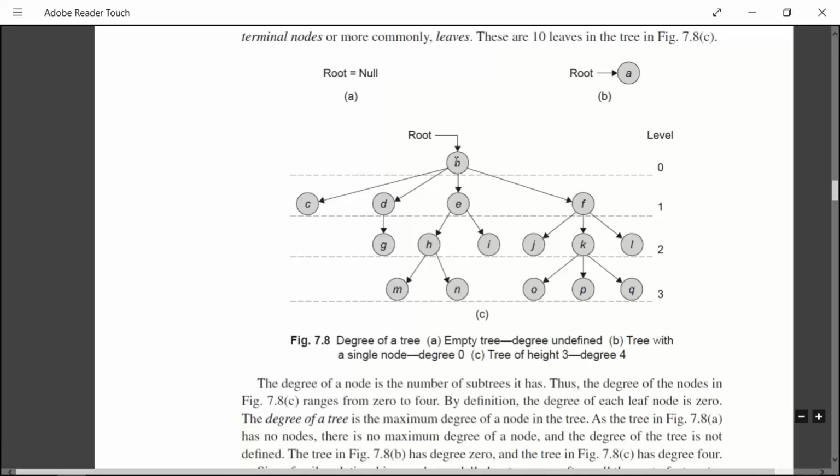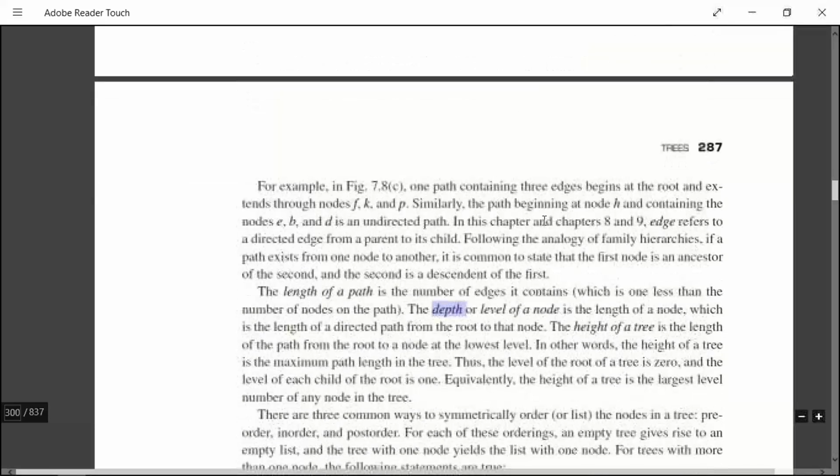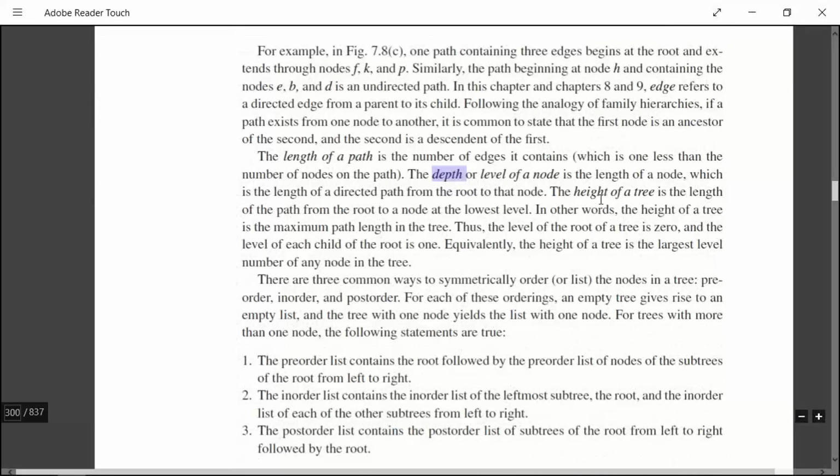From the root to reach K, what is the length? Length is nothing but the number of edges. So 1, 2, that will be the depth of this particular node. Next, the height. The maximum path length in the tree is called the height.